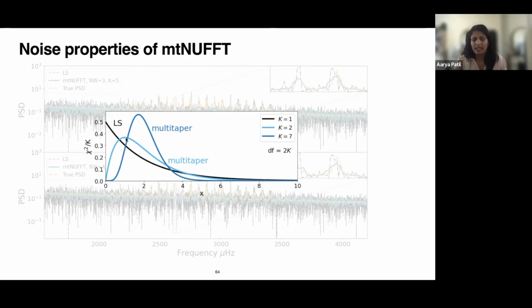Whereas with multi-taper, as you increase the number of tapers, your degrees of freedom becomes 2K, and slowly the distribution of your periodogram comes closer to a normal distribution. That means you get values of your power spectral estimate quite close to what the true value is.